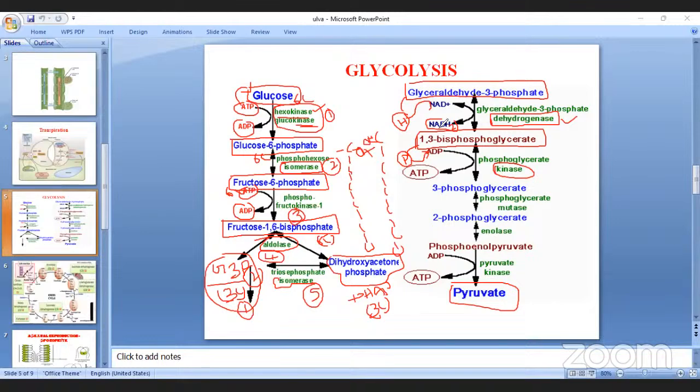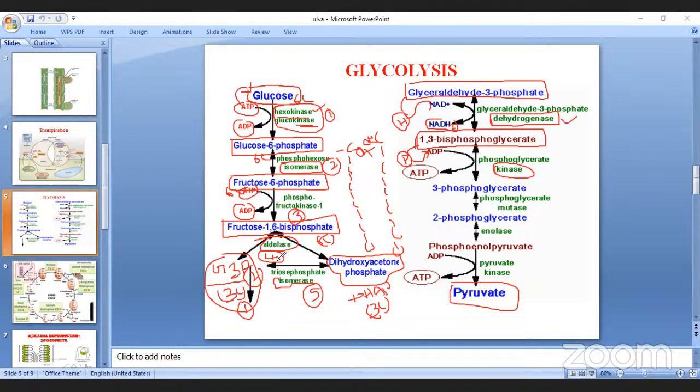Phosphorylation means addition of phosphate, while dephosphorylation means removal of phosphate. That is the difference between them. So the first reaction is phosphorylation, and the third also phosphorylation.